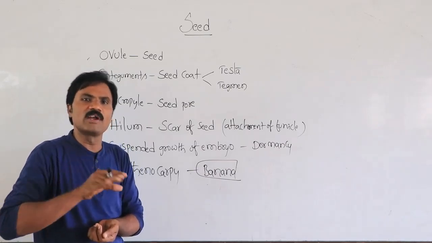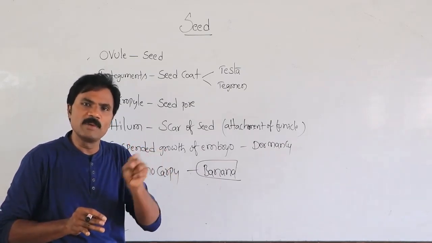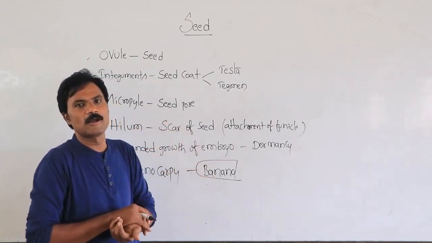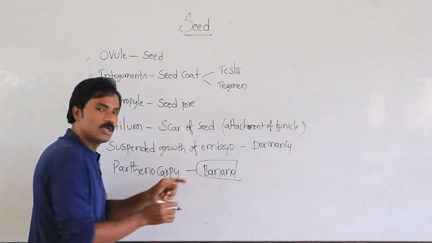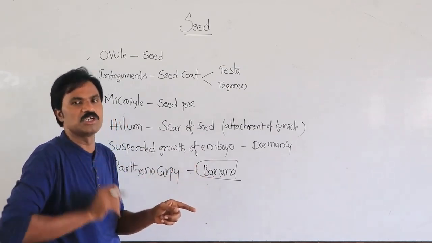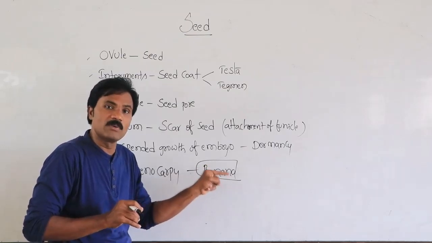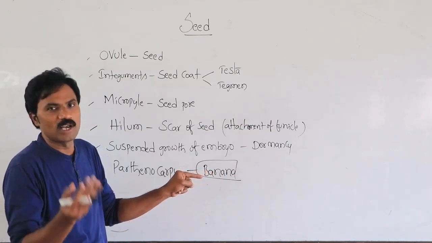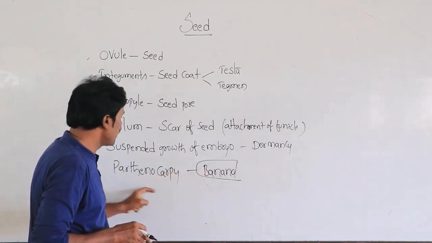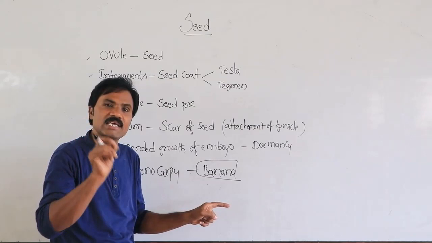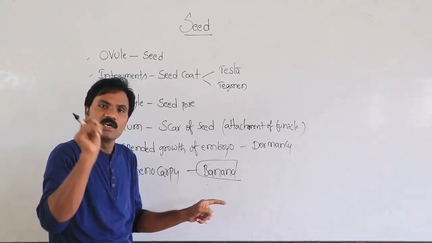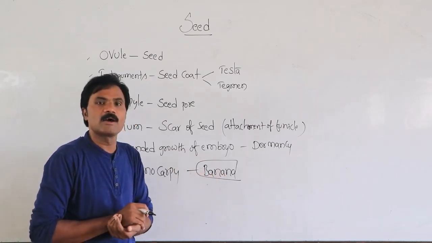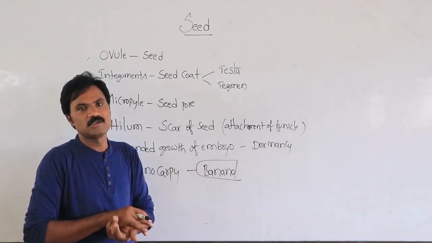Normally, after fertilization, after fusion of male and female gametes, then the embryo and seeds are present, and the ovary converts into the fruit. But if you observe a banana, inside the banana there are no seeds. Why? Because these fruits develop without fusion of the gametes, without fertilization. That's why we call it parthenocarpy, otherwise seedless fruits. Formation of fruits without fertilization. That is nothing but banana, but it is not beneficial.